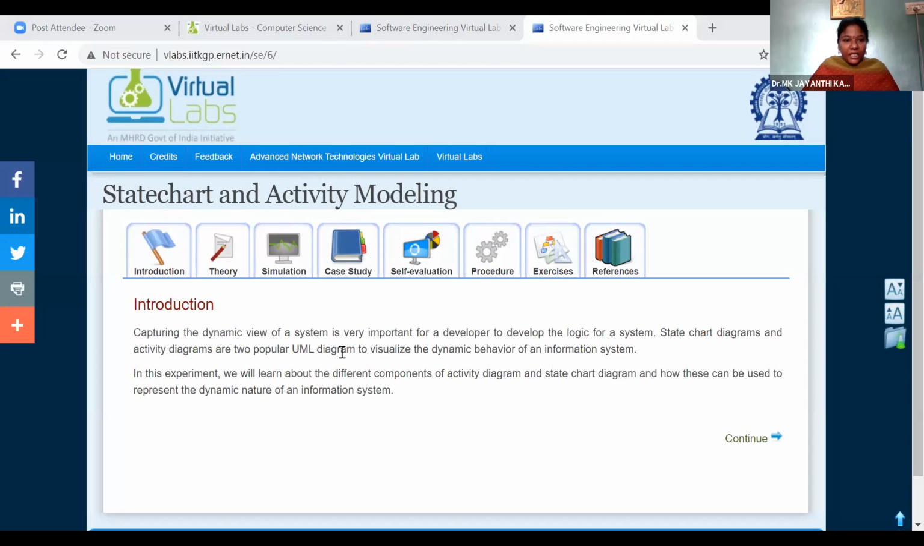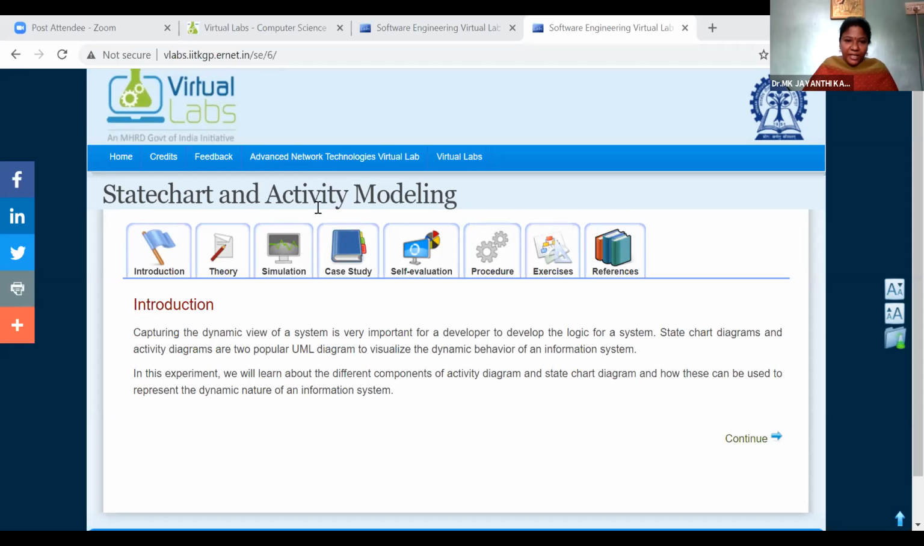But in special, we will focus on the external behavior, how the user is interacting with the functions and how the function is functioning. The external view, or the end user perspective view of the system, can be represented using state chart diagram. External representation, external events can be represented using state chart diagram.